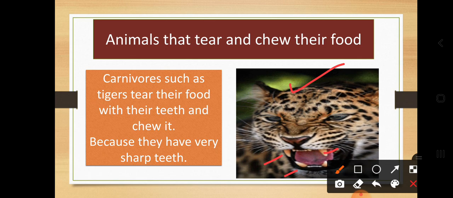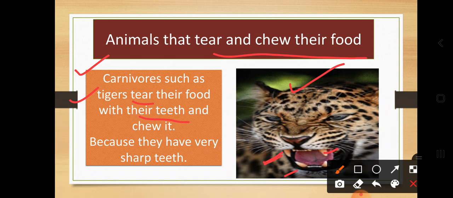Animals that tear and chew their food. Tear means you have to break it. Do you know what the food of a tiger is? They would like to eat only the flesh of animals. They are not eating grass. So carnivorous animals such as tigers tear their food with their teeth.